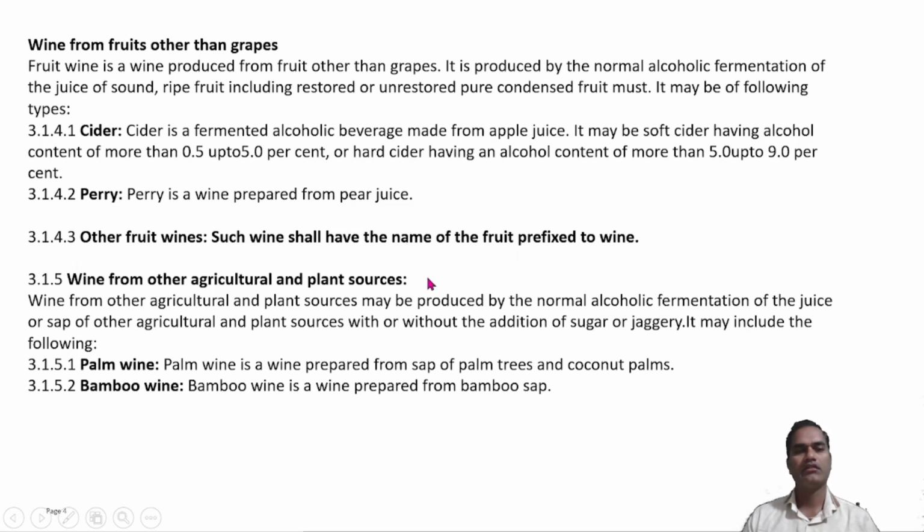Then the second category is wine from other agricultural and plant sources, without addition of extra sugar, in which the agricultural raw material, such as palm wine or maybe bamboo wine, whatever natural sources are converted into wine by addition of yeast or by natural fermentation process. In the specific production process, without addition of external sugar, plant sources containing natural sugar are converted into alcohol.